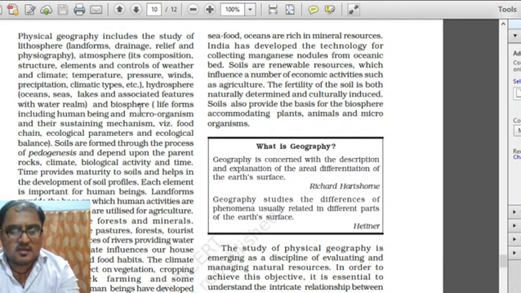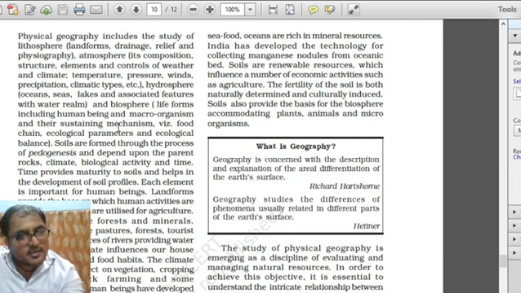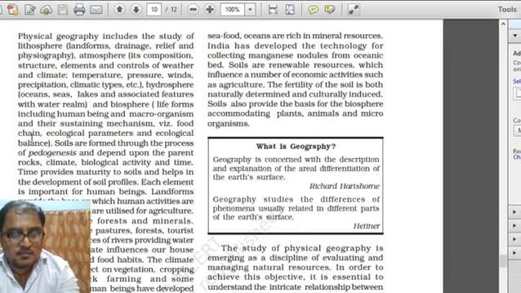Then the place where all these spheres are located together, where the lithosphere, atmosphere, and hydrosphere overlap, is the place where life exists in the form of the biosphere. The biosphere is all about life forms including human beings and macro organisms and their sustaining mechanisms like the food chain, ecological parameters, and ecological balances.